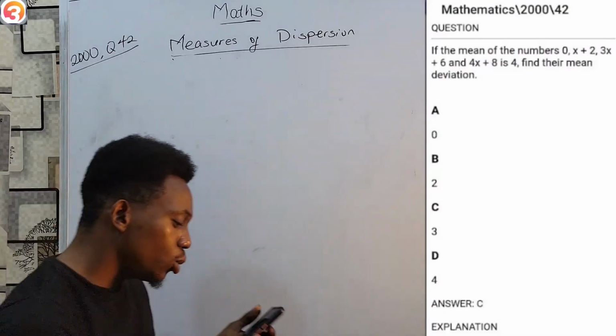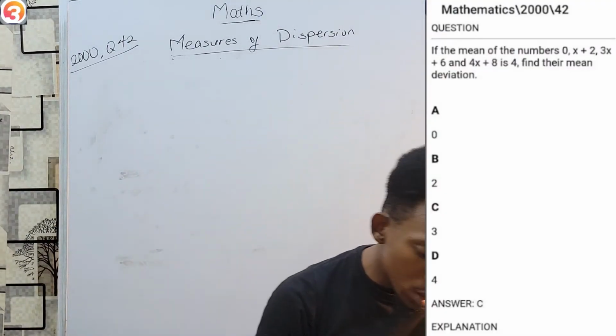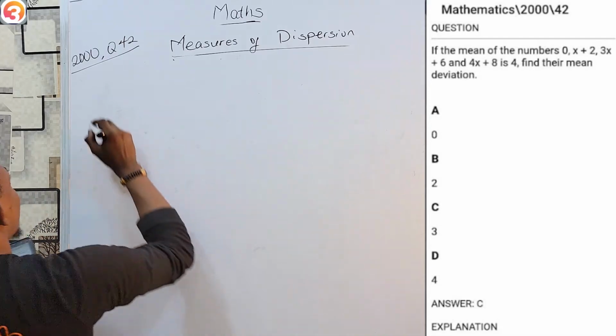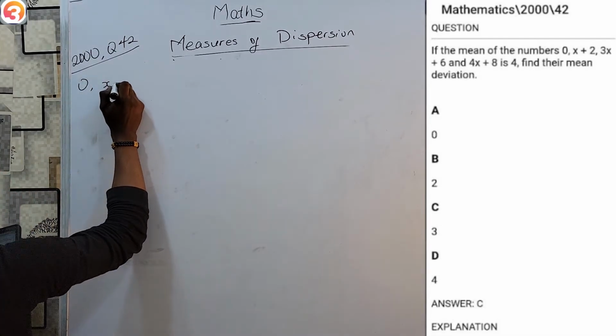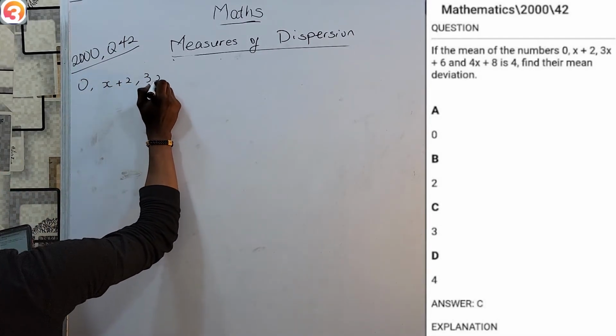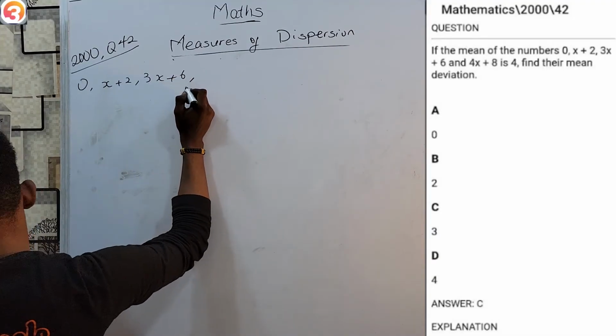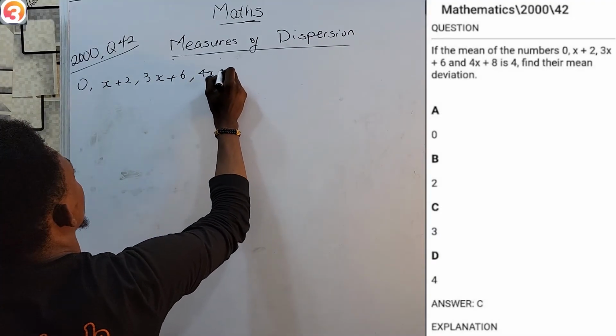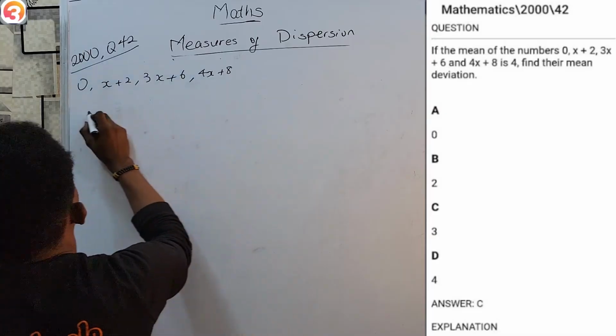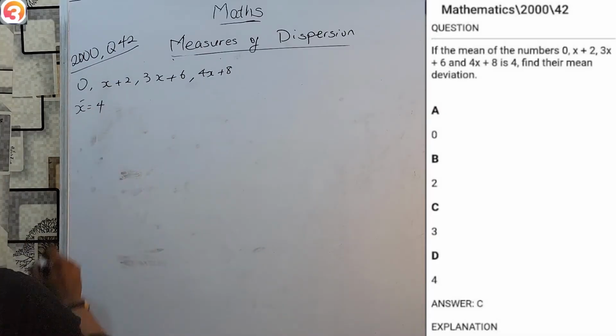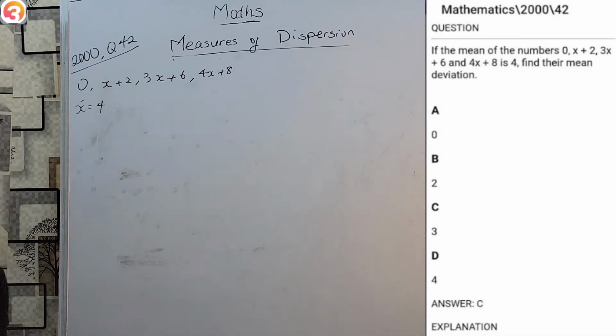For this one, we are told if the mean of the numbers, and numbers are 0, x plus 2, 3x plus 6, and 4x plus 8, if the mean is 4, find the mean deviation.